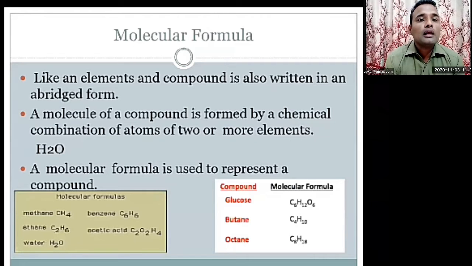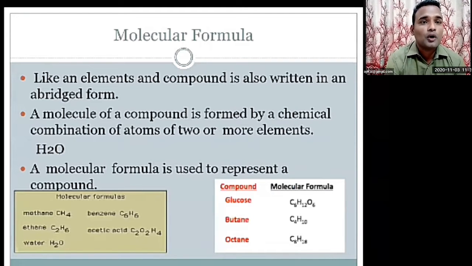Now, a molecule of a compound is formed by the chemical combination of two or more atoms, that is H2O. So this is a molecular formula, H2O.